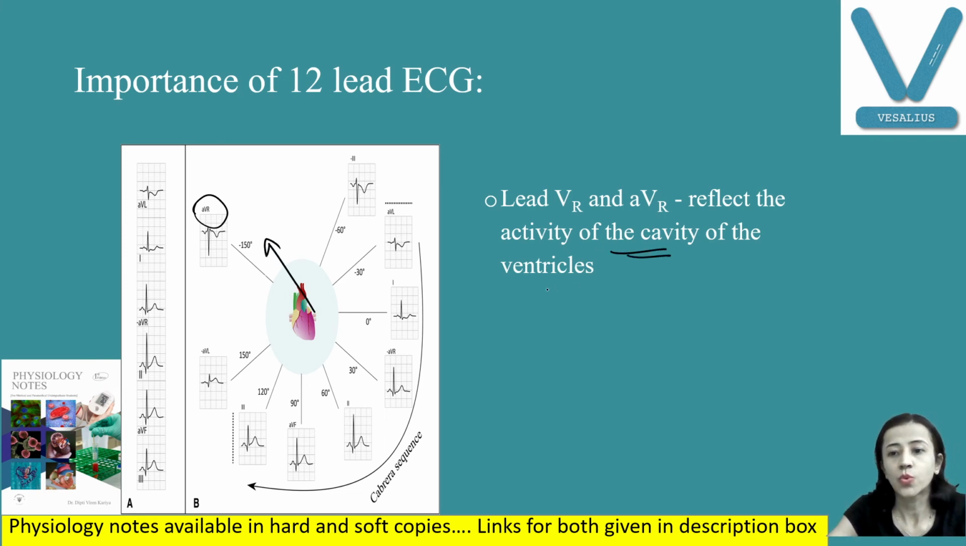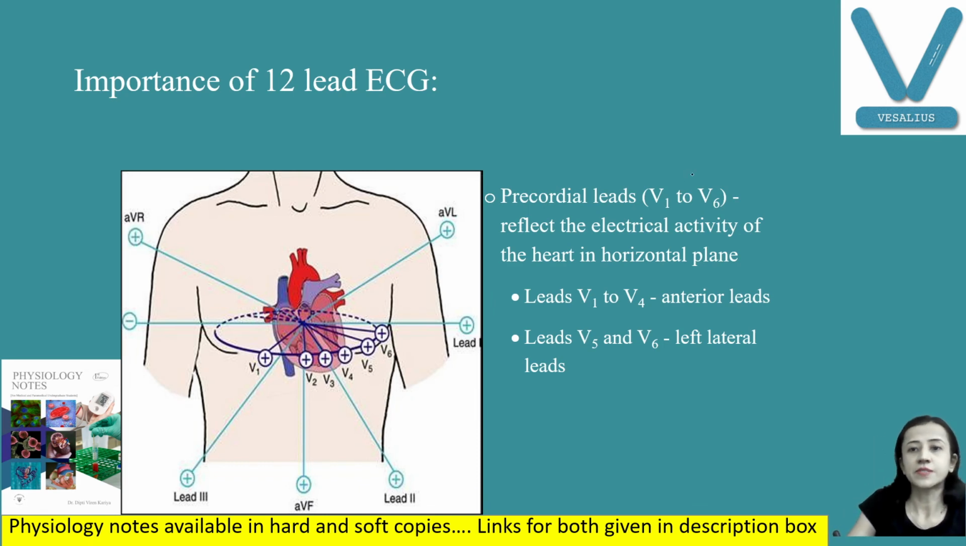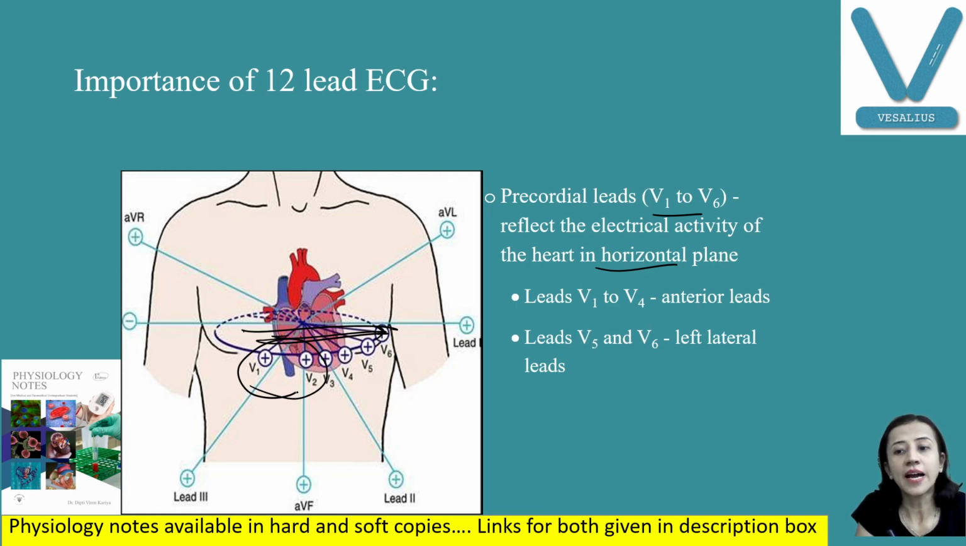Fine. Now another is the precordial leads, V1 to V6. They reflect electrical activity of the heart in the horizontal plane. V1 and V2 are known as anterior leads, and they are formed by the right and left ventricles. V5 and V6 are known as left lateral leads. So this is about the importance of different leads. We have discussed recording of ECG and the importance of different leads of ECG.